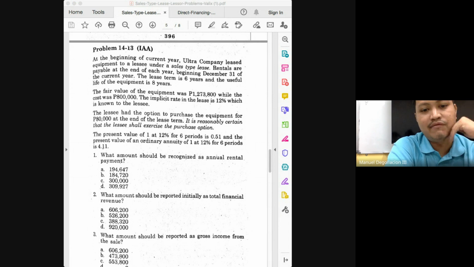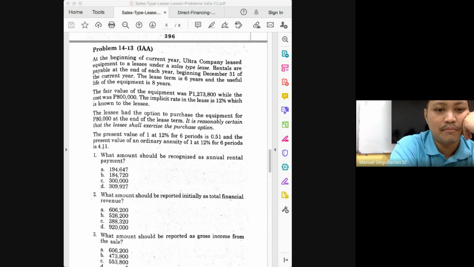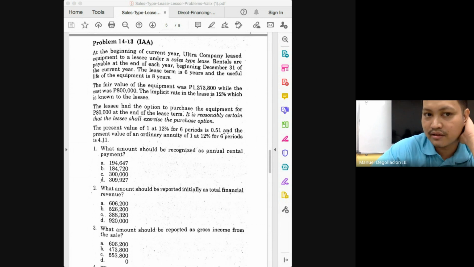Can we answer gross income first? How much would be the gross income? Again, your gross income in sales type would simply be the difference between your sales price and your cost, class. The sales or the fair value minus the cost. So what would be your answer here to solve for the gross profit? 1,273,800 minus 800,000. That is 473,800.